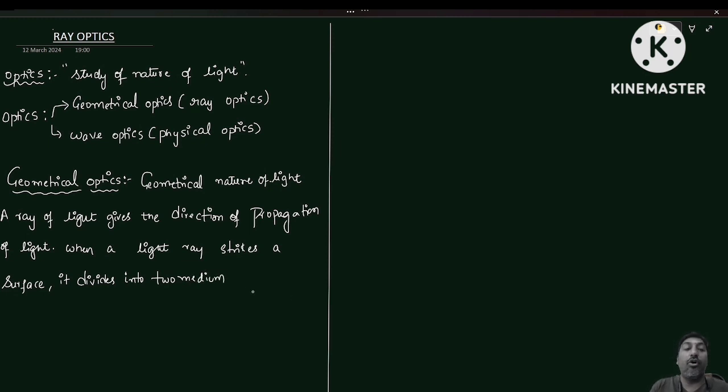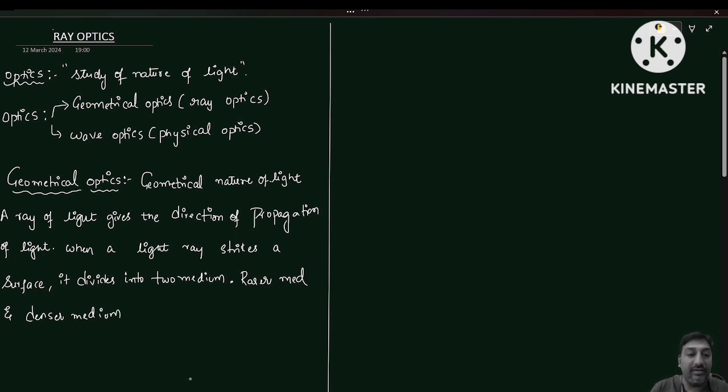What are the two media? You have already discussed this in your 10th class. One is a rarer medium, and the other one is a denser medium.